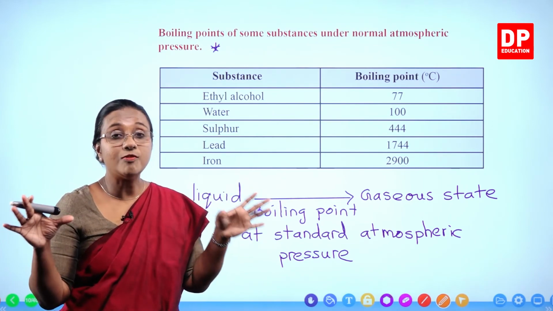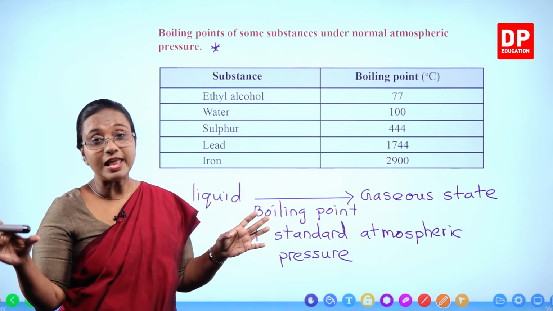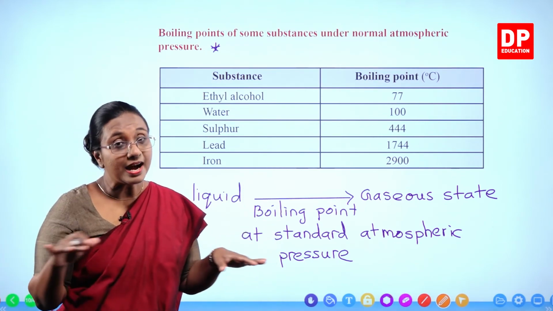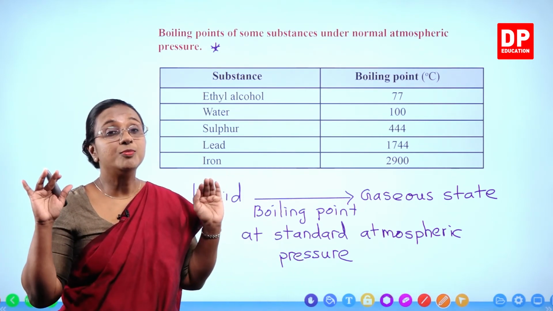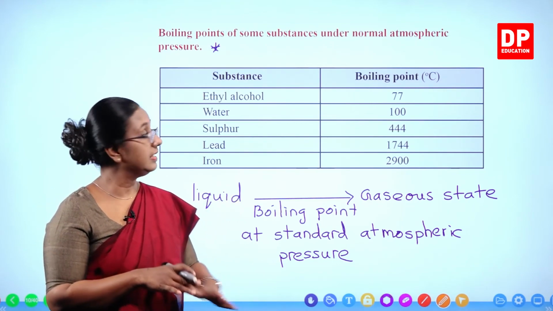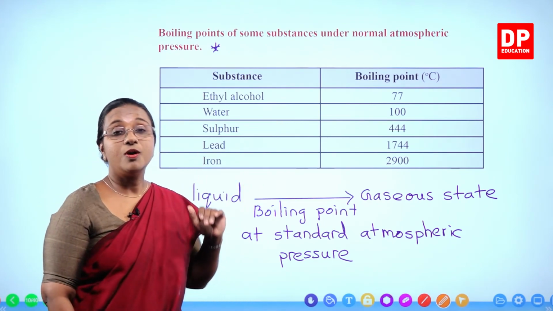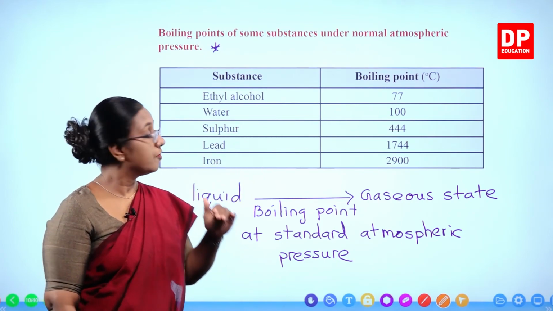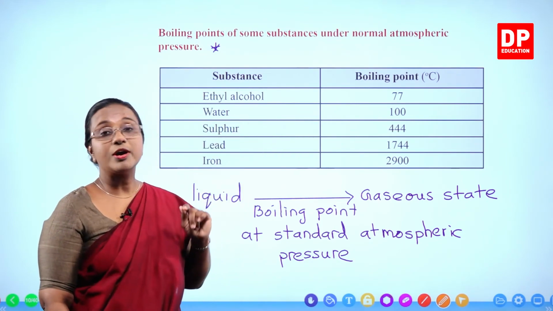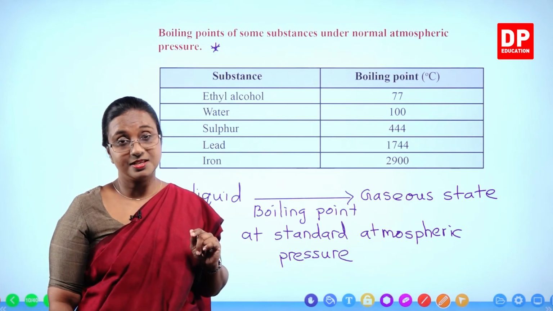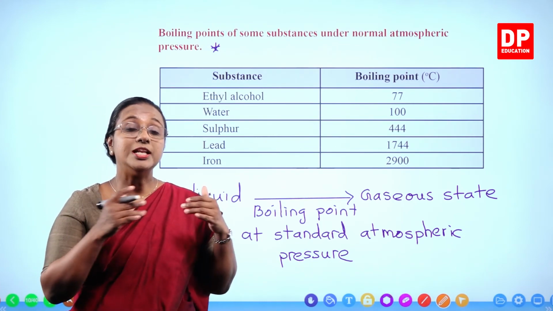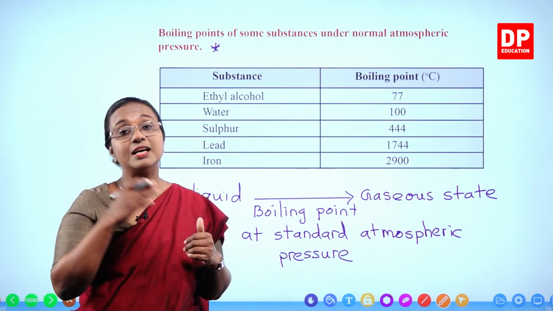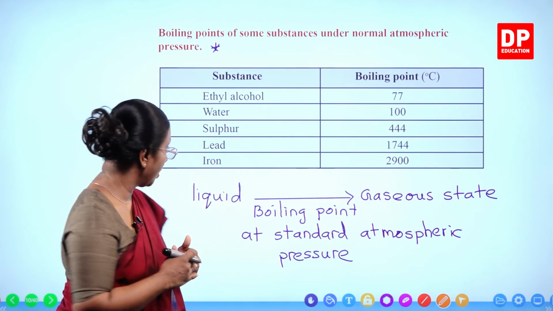If you have equal volumes of ethyl alcohol and water under the same pressure, and you provide the same amount of heat, ethyl alcohol will start boiling at 77 degrees Celsius, whereas water will boil at 100 degrees Celsius. So you can compare. The boiling point of ethyl alcohol is less compared to the boiling point of water.